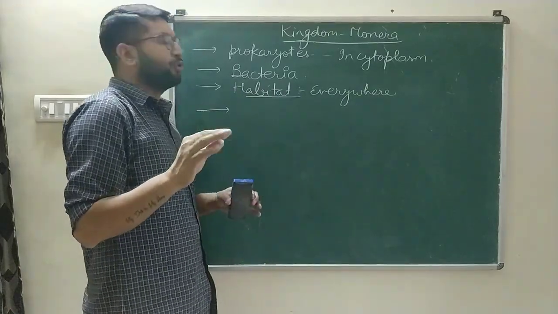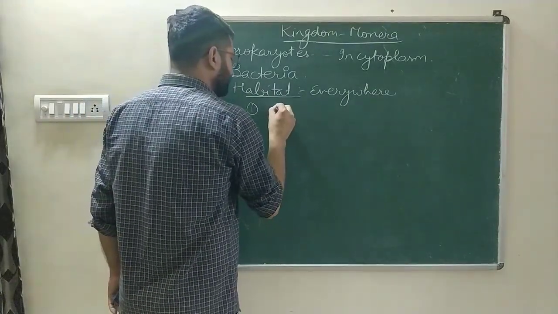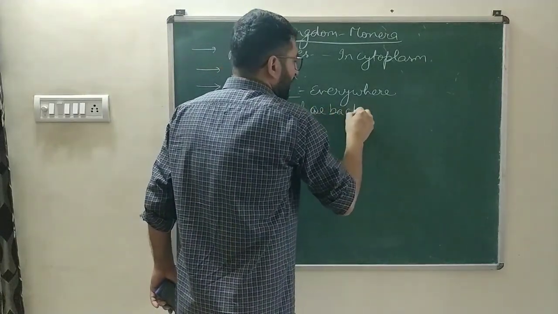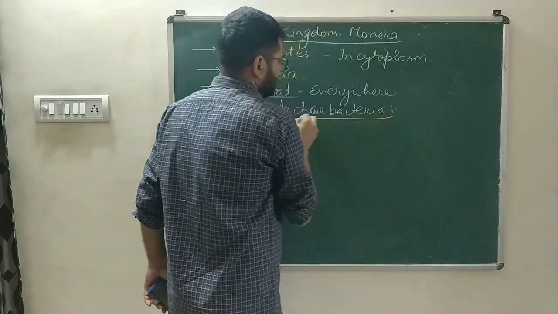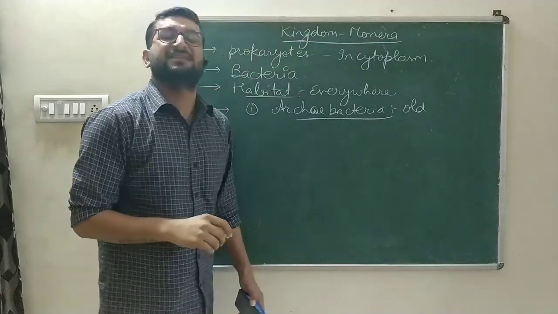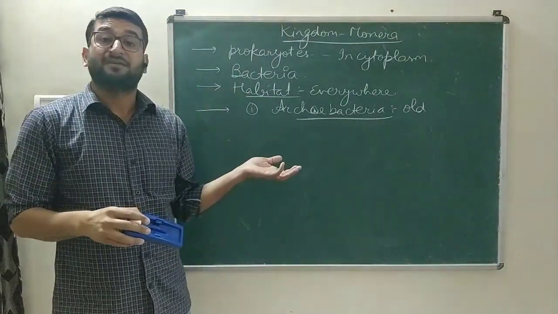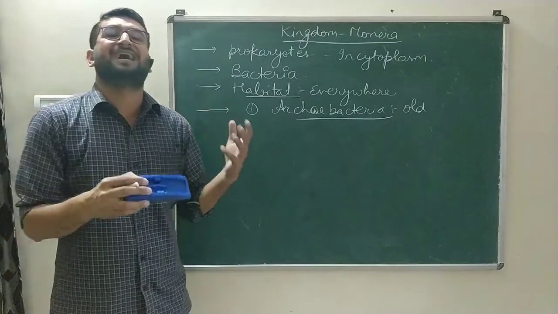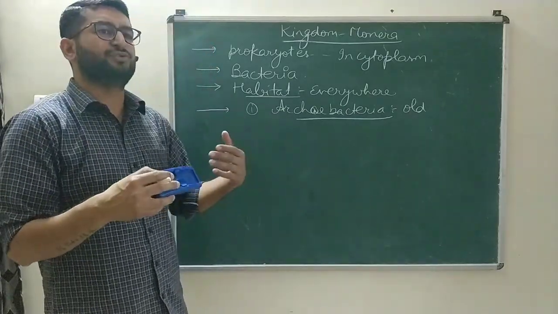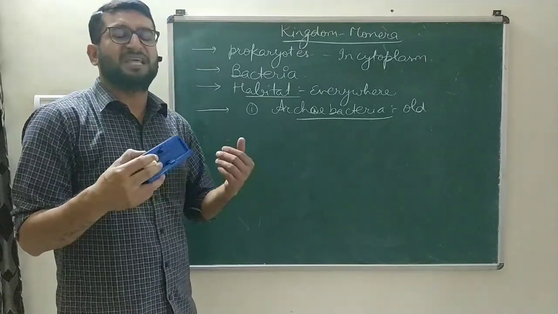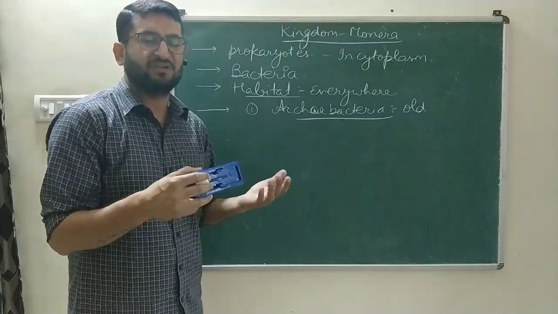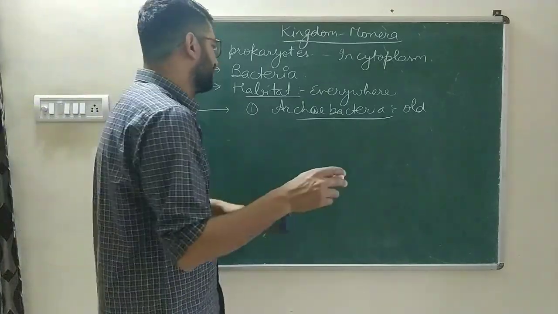Next, monerans we will study in 4 groups. The first one is archaebacteria. Archae means old. They are the old form of bacteria, and they are the ones found in the most harsh conditions of the earth. They are further differentiated into three divisions: methanogens, acidophils and halophiles, which we will study in detail later on in this chapter.